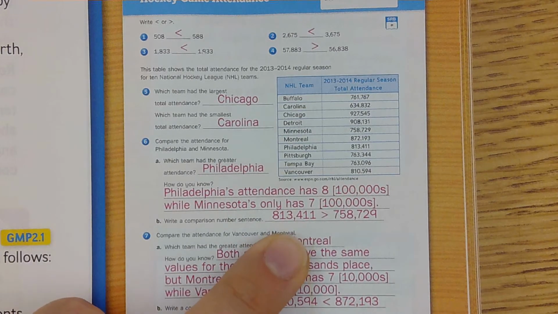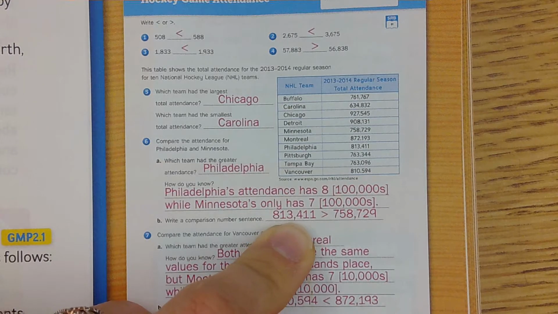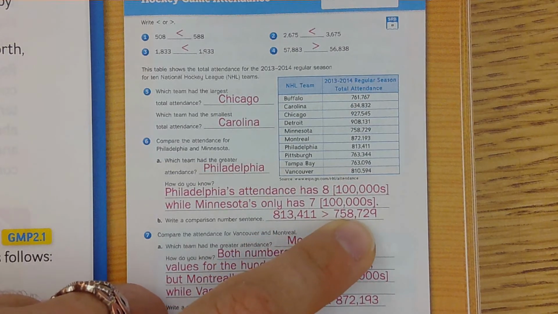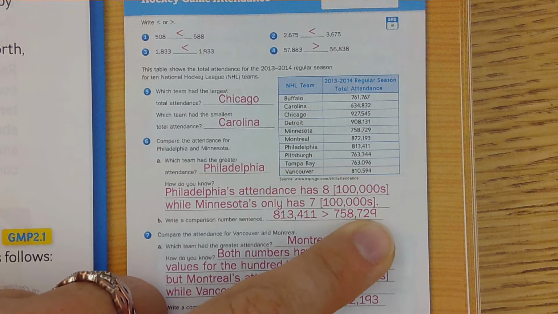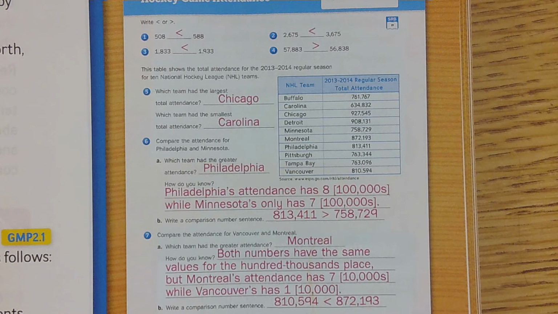And then coming down here to actually write it, I went, well, 813,411 is greater than 758,729. All right, then down here, you compared Vancouver to Montreal.